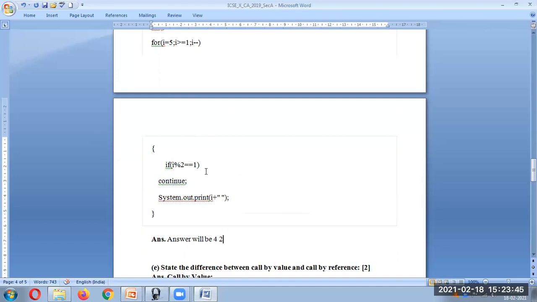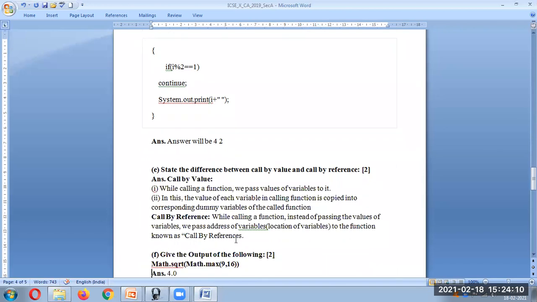Okay, when the value of I was 4 and the value of I was 2, at that time the remainder was 0 over there, and that is the reason it went to the next line. It did not go to the continue. So the result we got was 4 and 2.